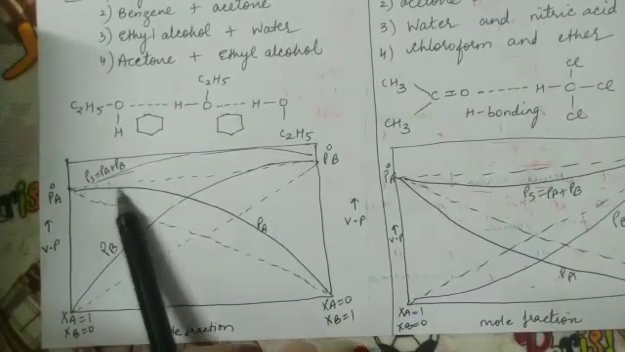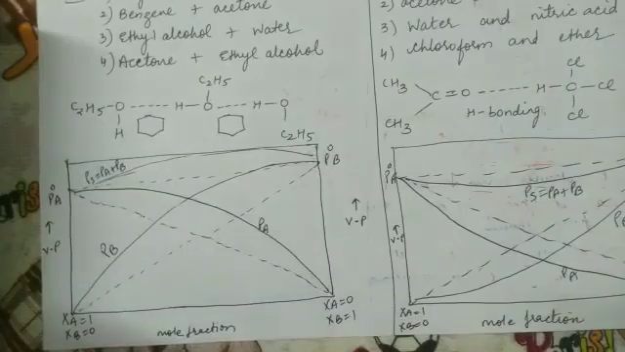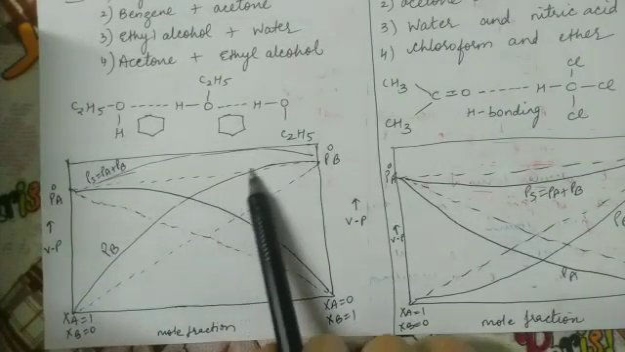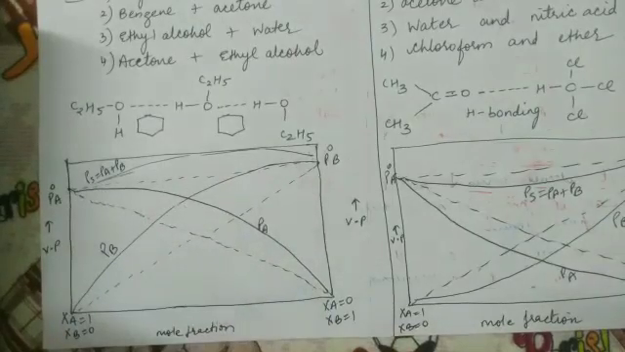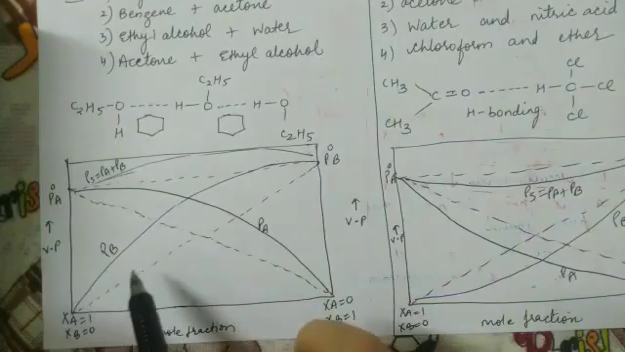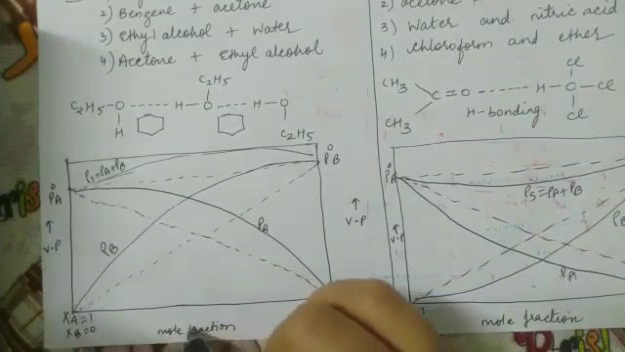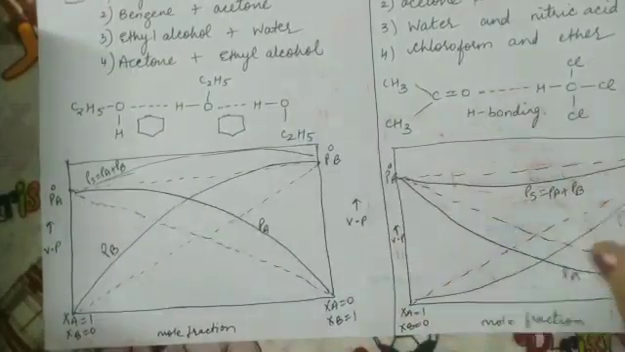This increasing curve is showing PA. Likewise, this increasing curve is showing PB, and this increasing curve is showing the total vapor pressure of the solution. So this graph shows the variation of vapor pressure with mole fraction for a solution showing positive deviation.